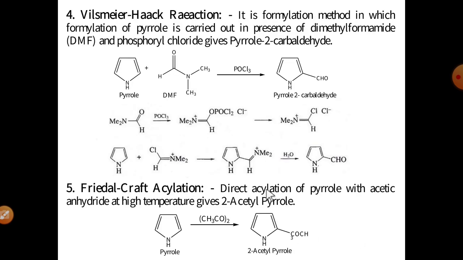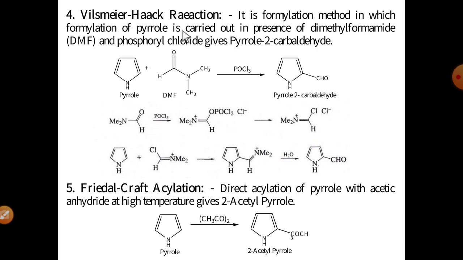Then number fourth reaction is a very famous reaction, the Vilsmeier-Haack reaction. It is a formylation reaction, generally used to prepare heterocyclic aldehyde molecules.